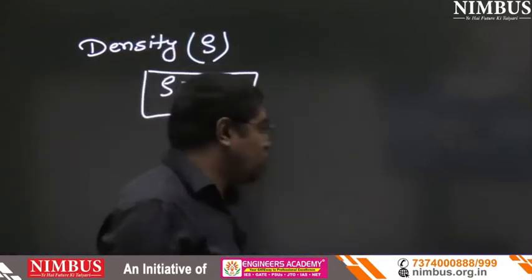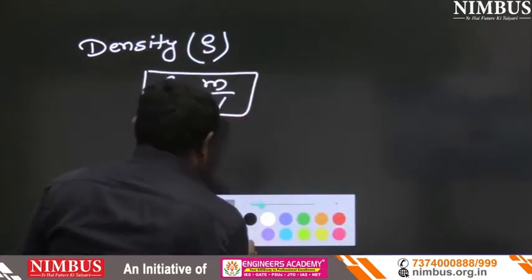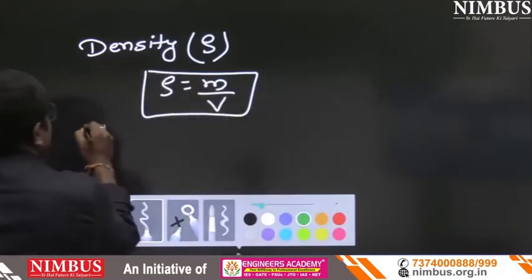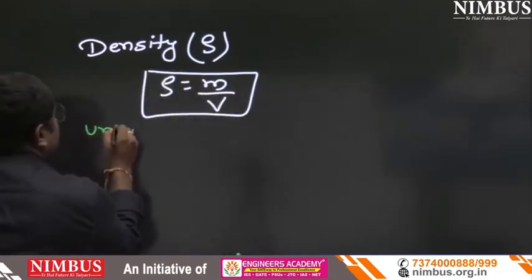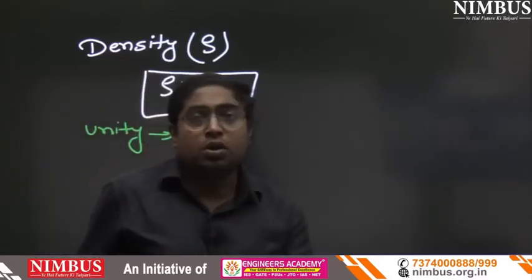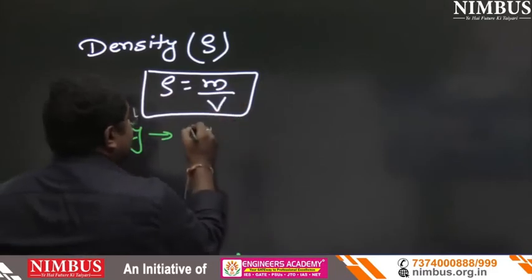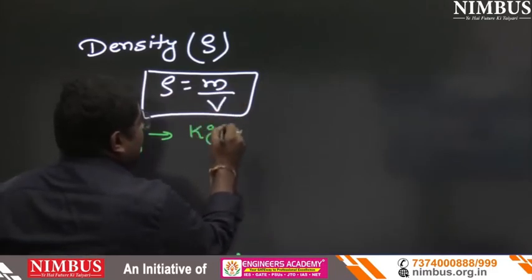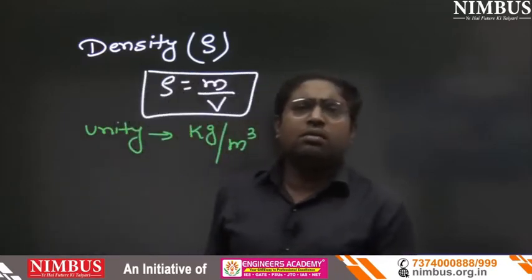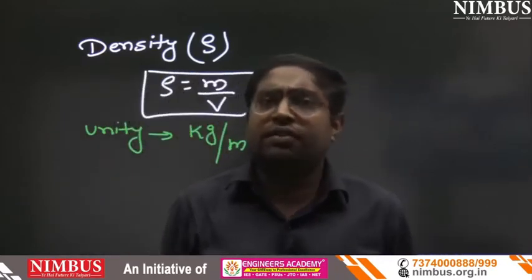Now the second question is, what is the unit of this? The unit of density, you might know, the unit of mass is kg, and for volume that is meter cube. So that is kg per meter cube. Now it is also a very easy question, everyone knows that.